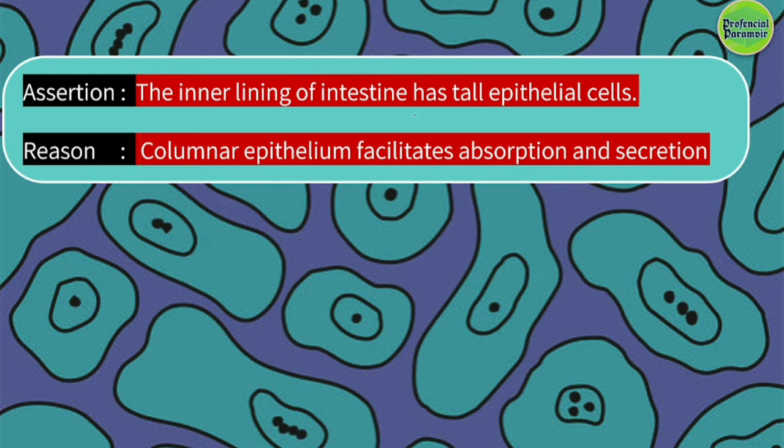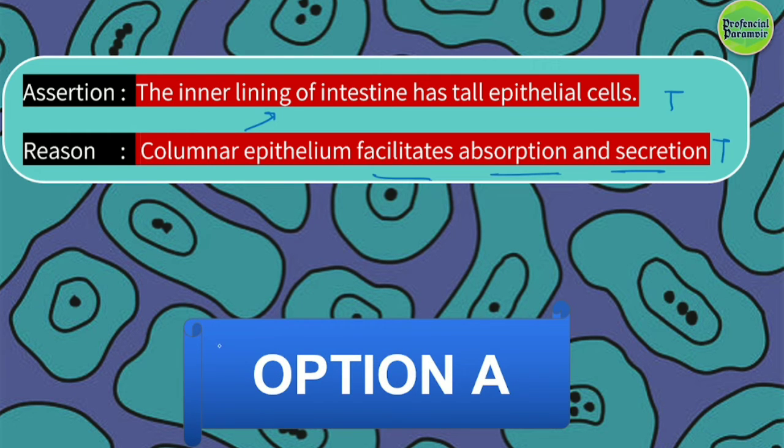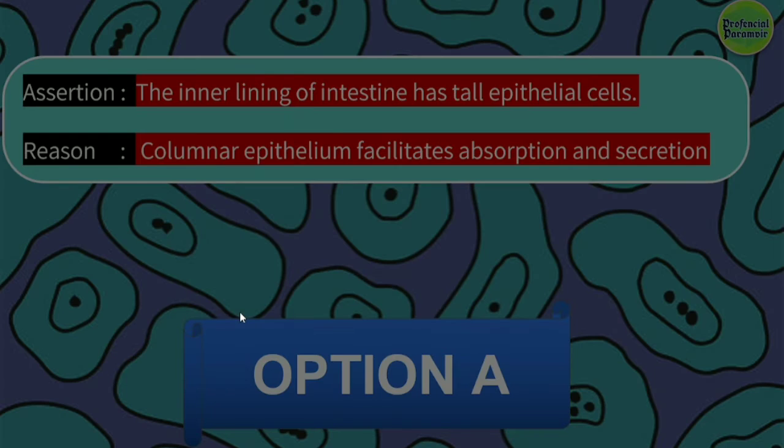Assertion: the inner lining of intestine has tall epithelial cells. Reason: columnar epithelium facilitates absorption and secretion. Both the statements are true, right? And the reason is the correct explanation of the assertion. Option A will be the right answer over here.